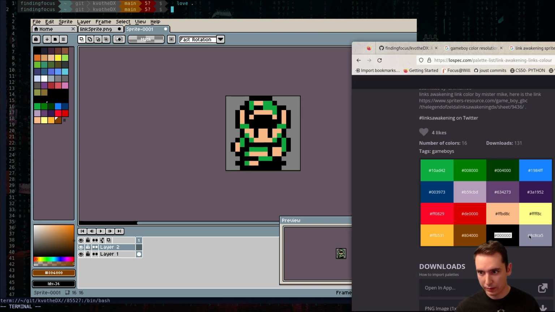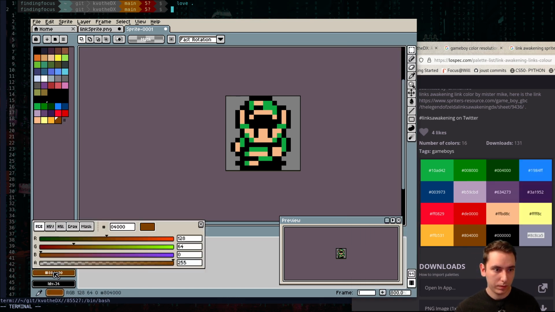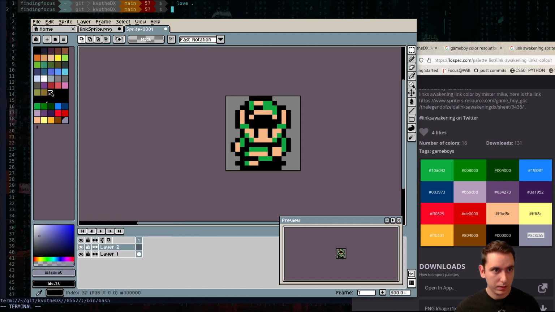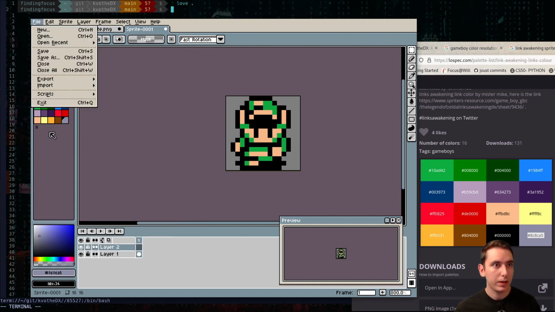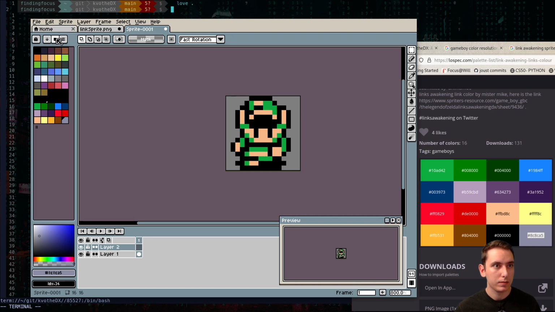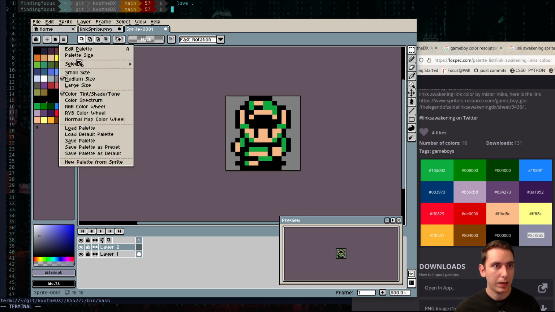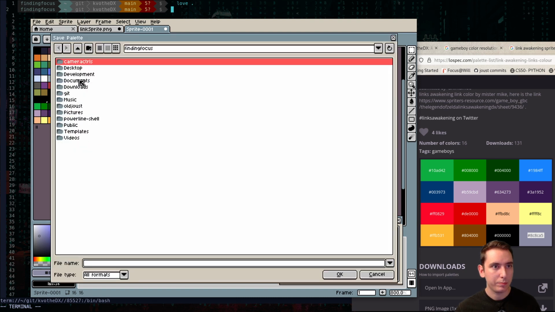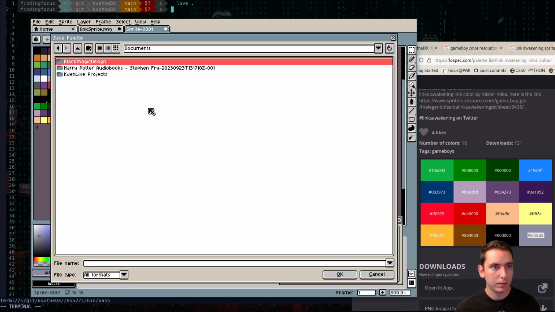Then we have black, and then we have gray. So let's get this gray, and then we've got our little palette there. And then I'll save this palette. How do I save palette? Save palette under documents.